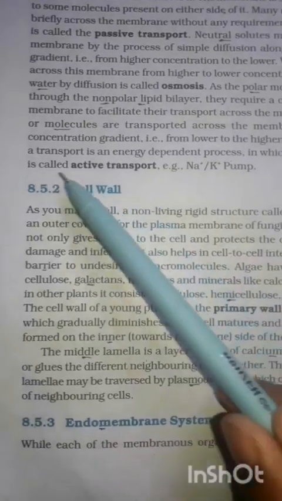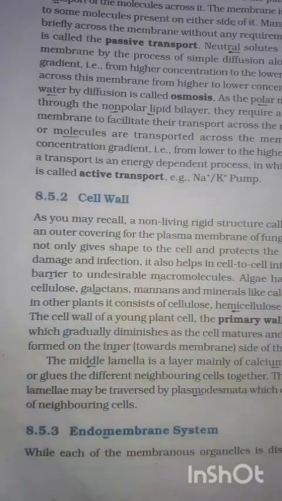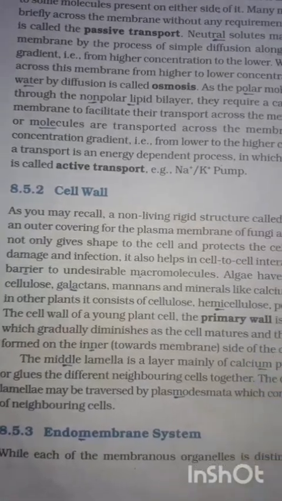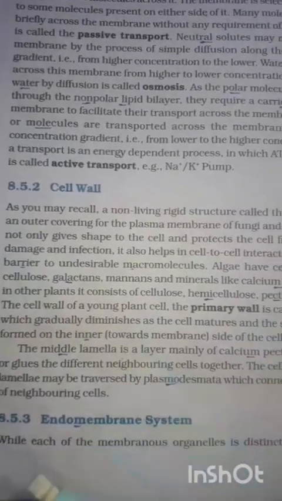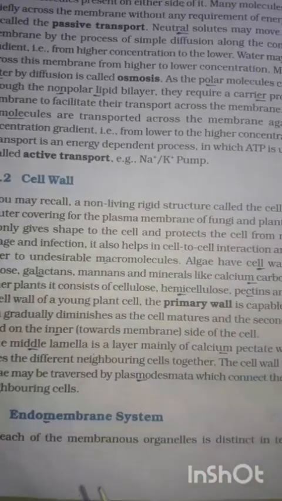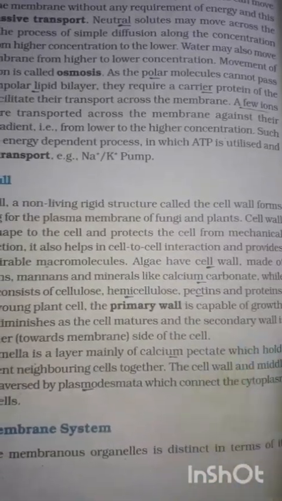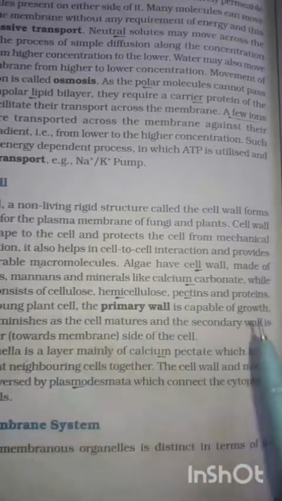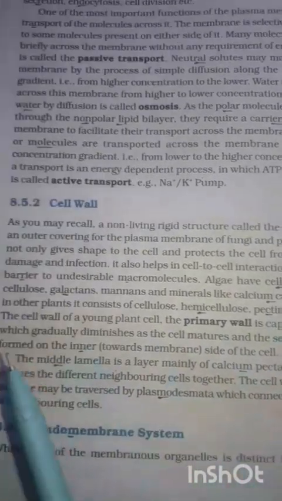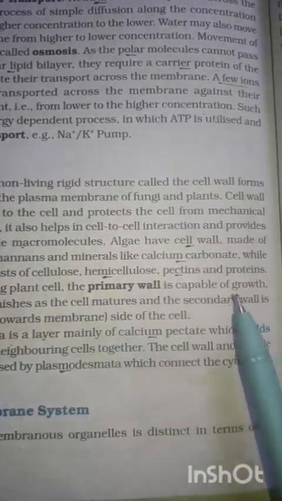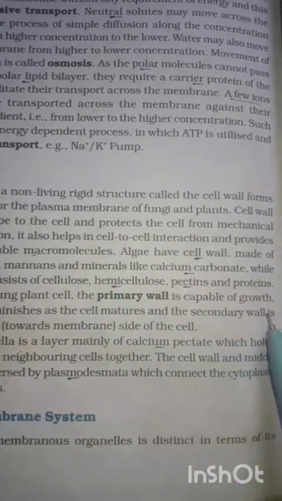Okay, so talking about the cell wall. It can be a primary cell wall and it can be a secondary cell wall. In plants, there is the development of the secondary wall after the primary wall. The primary wall is capable of growth, and it gradually diminishes as the cell matures. Then there is a secondary wall.